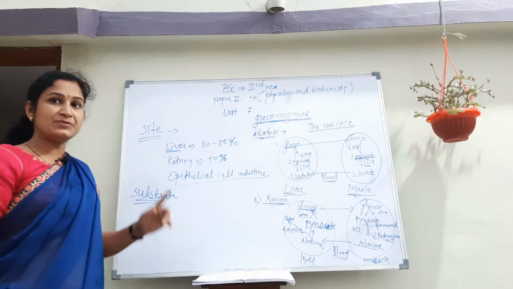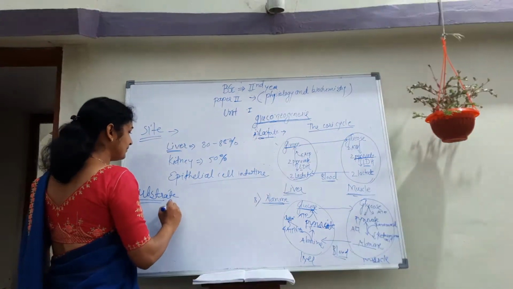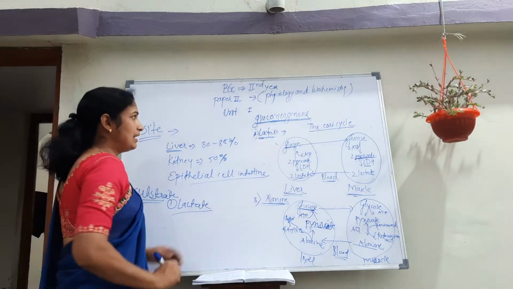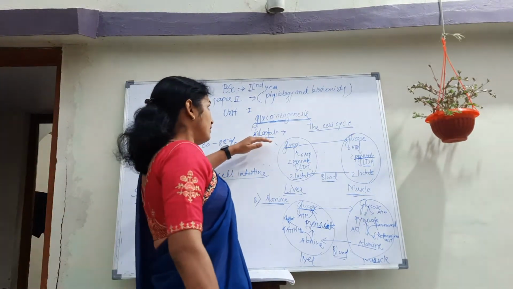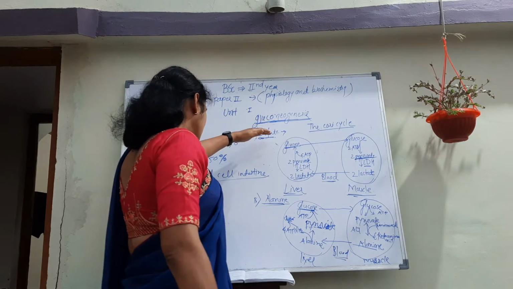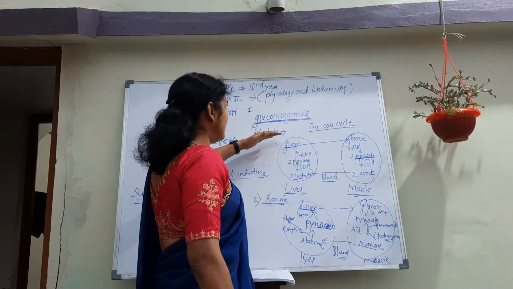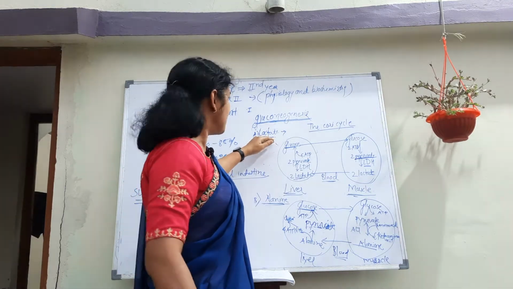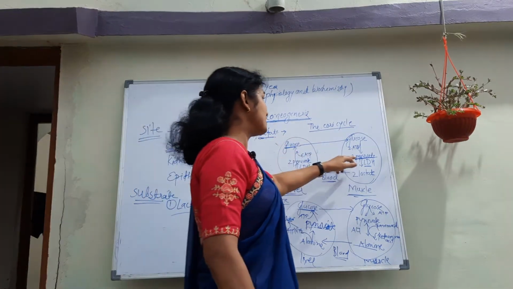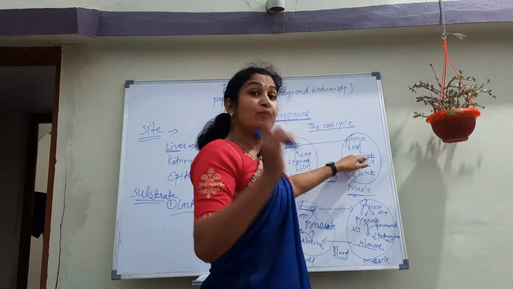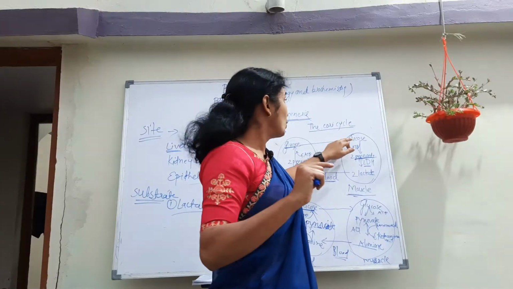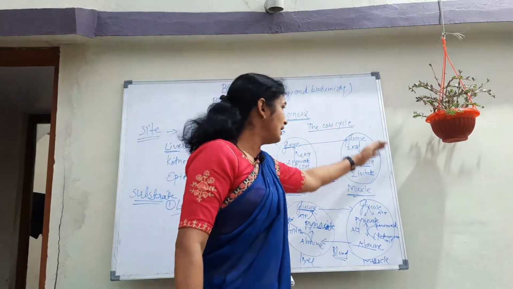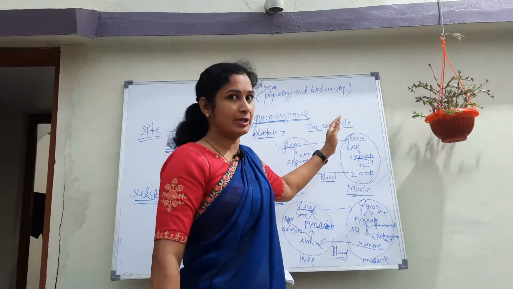Okay. Now we see the substrates of gluconeogenesis. The first substrate is lactate. What happens when we take lactate as the substrate? Pyruvate is formed from glucose by the glycolysis process in muscles or erythrocytes.